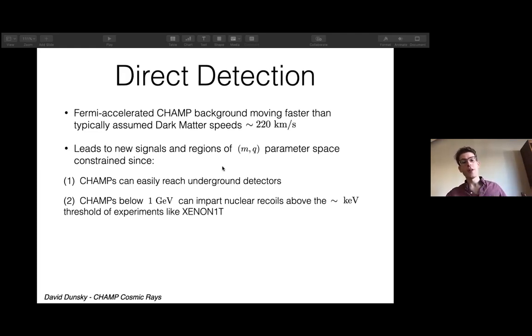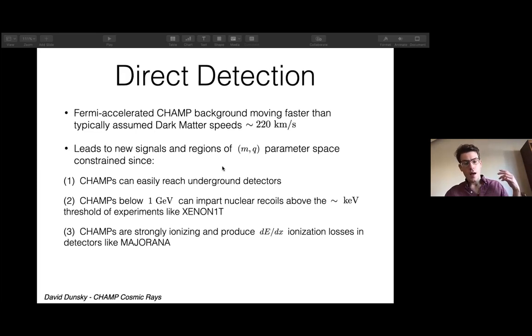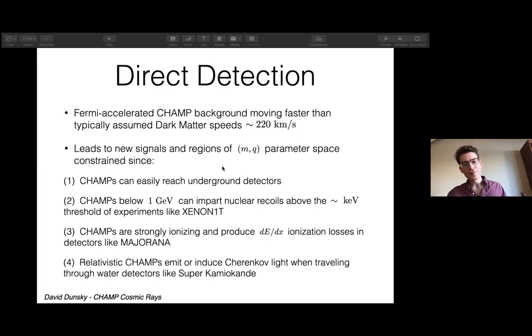Second, champs below a GeV can actually impart nuclear recoils above the keV threshold of many experiments. Third, champs are strongly ionizing and can produce these dE/dx ionization losses in many detectors. And fourth, this is a very cool one, relativistic champs can emit or induce Cherenkov light when traveling through water detectors like Super-K.